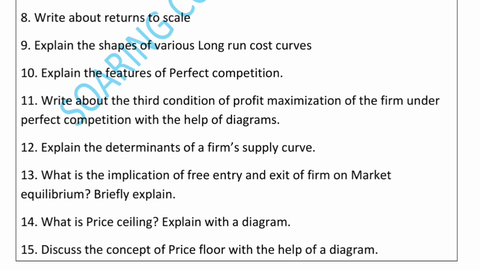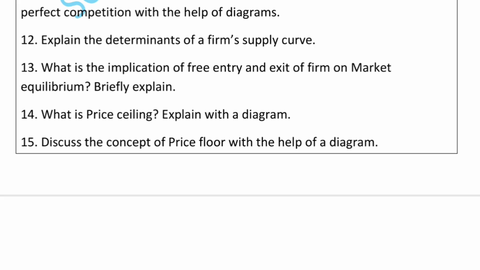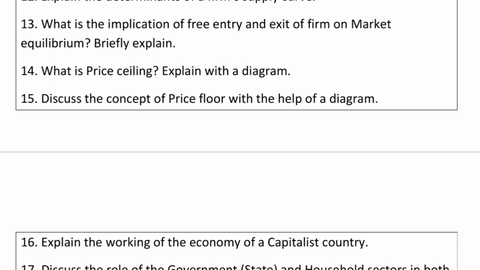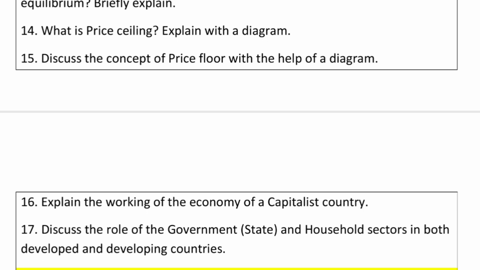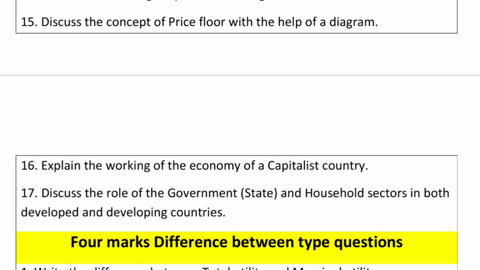The next chapter is market equilibrium. Under market equilibrium, the first question: what is price ceiling? Explain with the help of a diagram. The second question: discuss the concept of price floor with the help of a diagram. Third question: explain the working of the economy of a capitalist country.